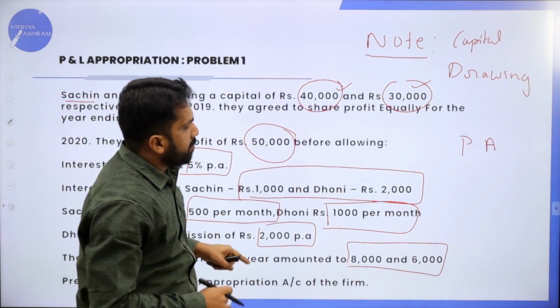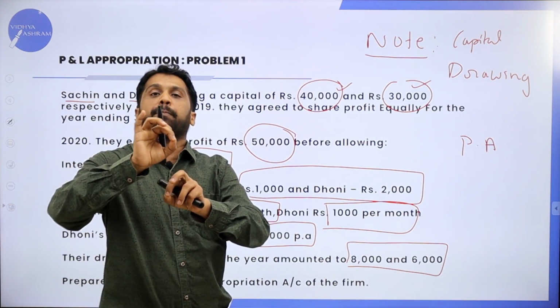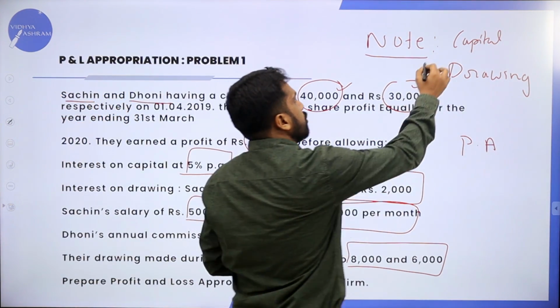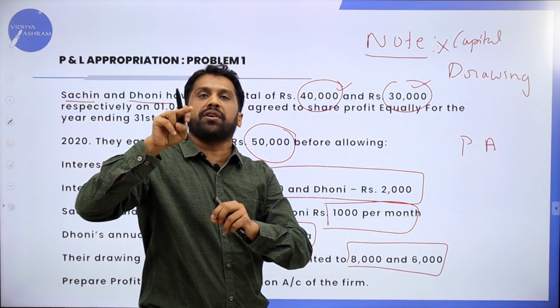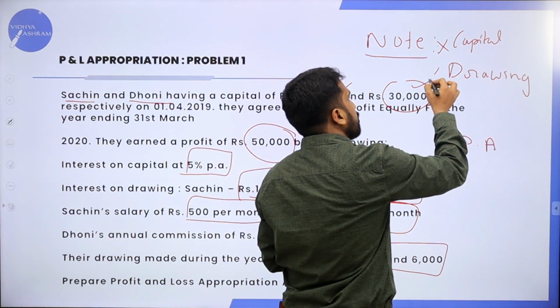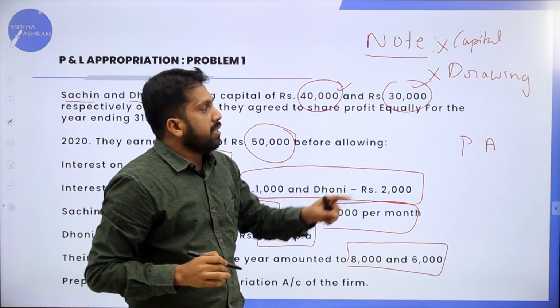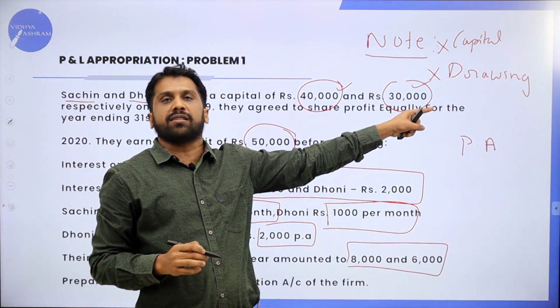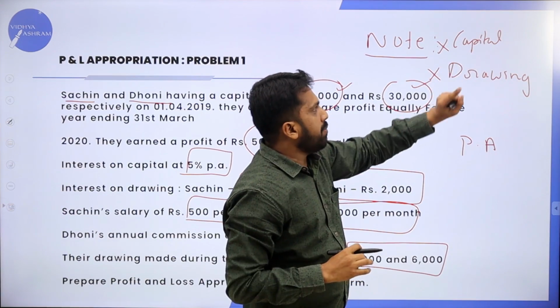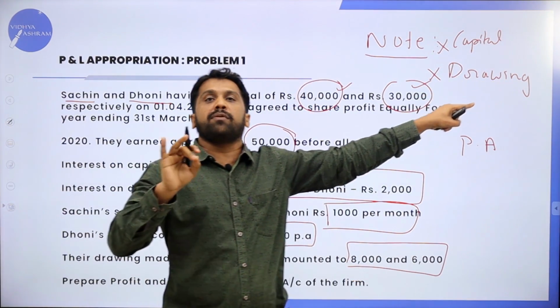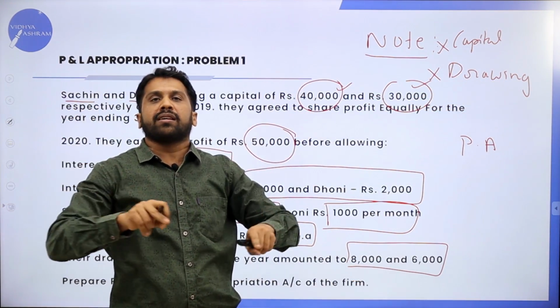In your problem, if you find the capital amount, you should not consider it. If you find the drawing amount, you should not consider it. These two will be considered only for calculation, but we will not consider the capital amount and drawing amount in your table,